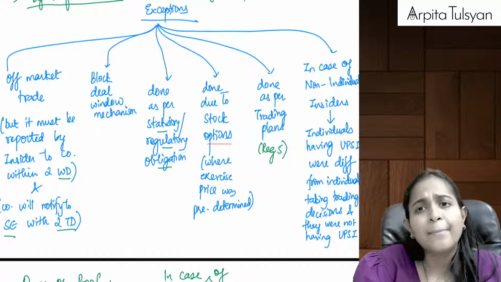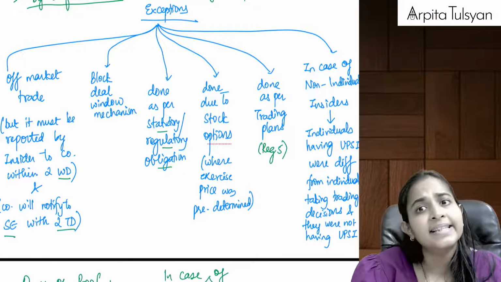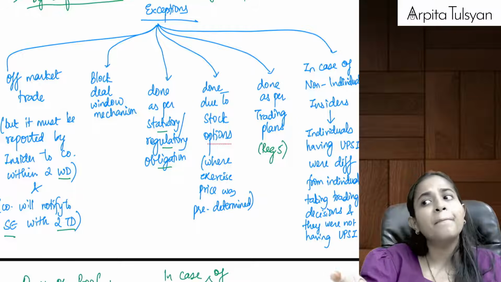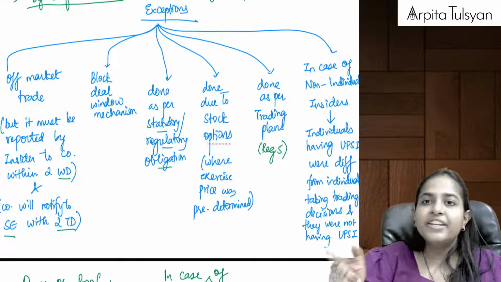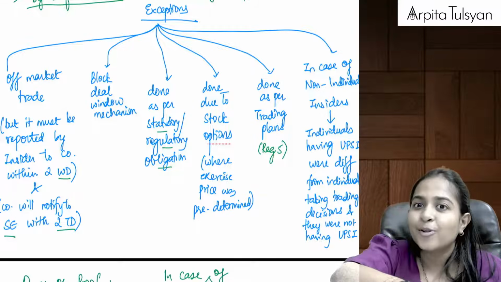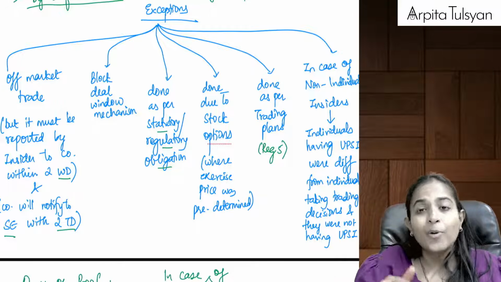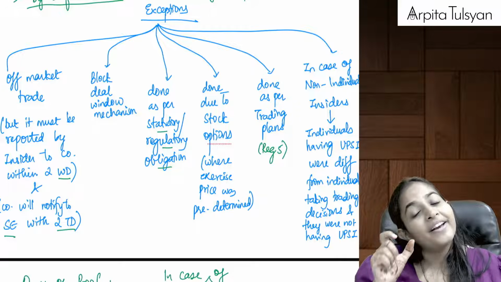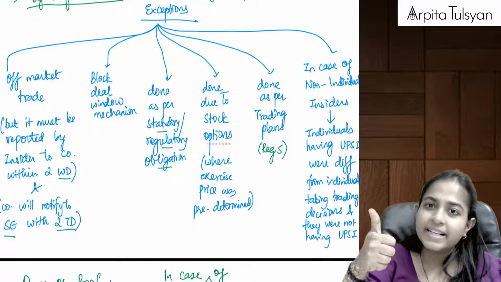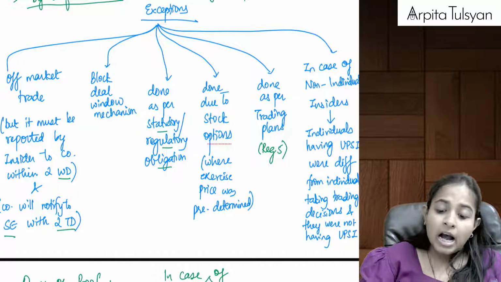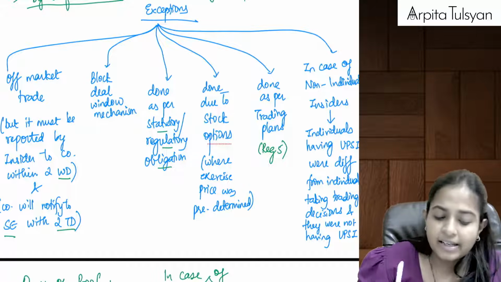Example, employees of the company will be exercising their stock options now. Employees of the company are connected persons. If they are connected persons, they are insiders also. So is trading allowed or is trading prohibited? If they are doing trading related to ESOP, then it is allowed. Yes. Then the next one is a little important one.